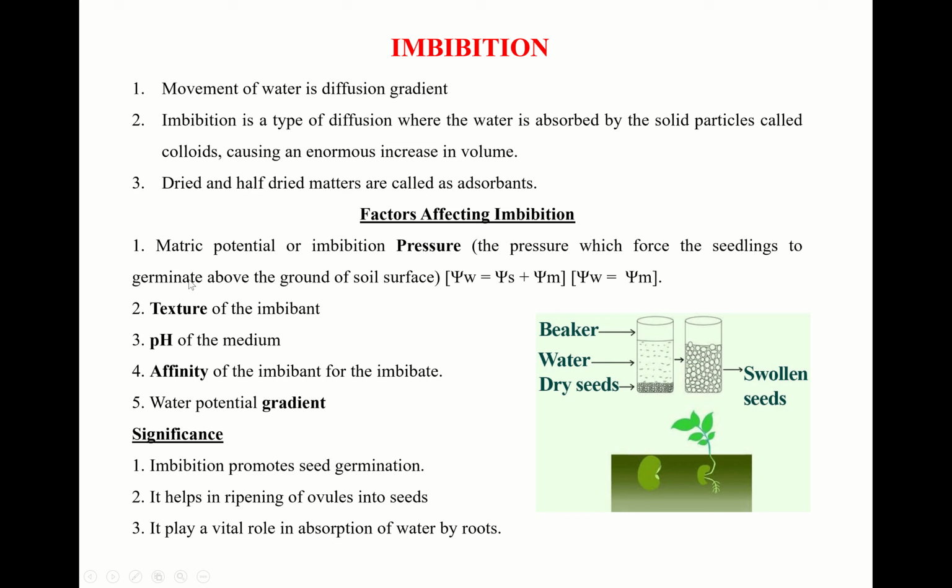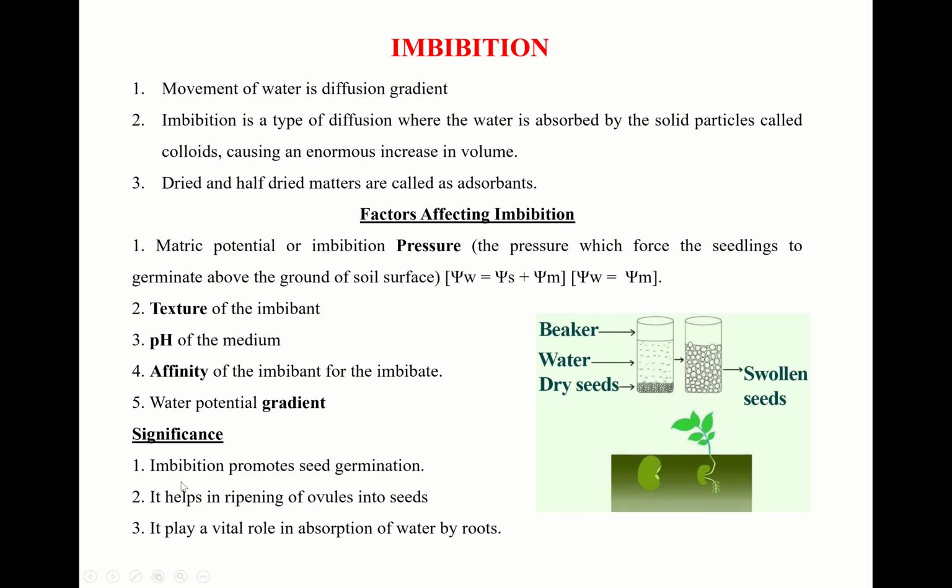So what are the factors which can affect the imbibition process? Texture of the imbibant. What is an imbibant? Any substance which can adsorb water is called an imbibant. So it depends on the texture of the imbibant, pH, medium, affinity of the imbibant, and finally the water potential gradient. Water potential is the free energy of the water molecules, or you can say the movement of water from one cell to another cell. So it depends on the concentration of the water potential.